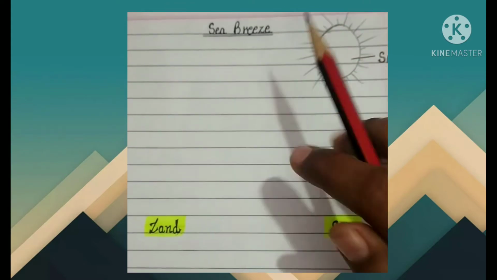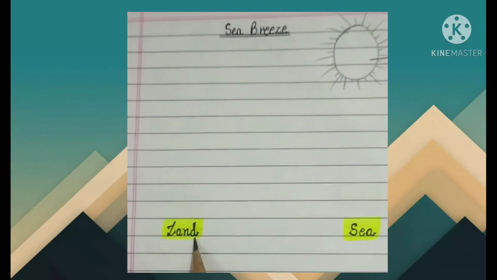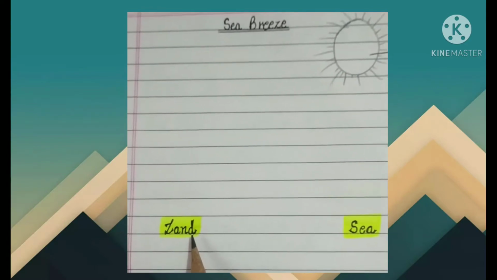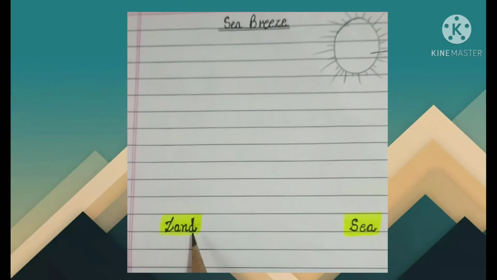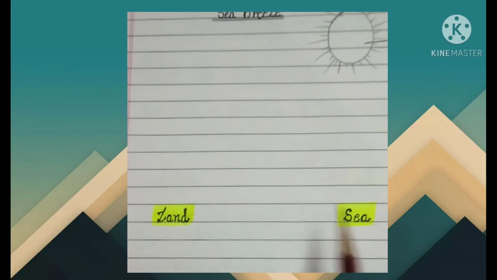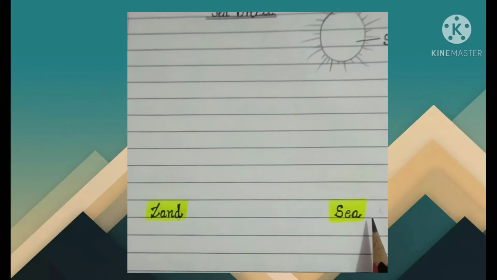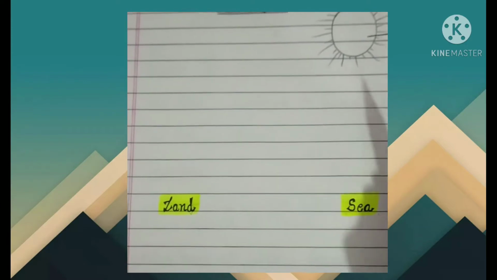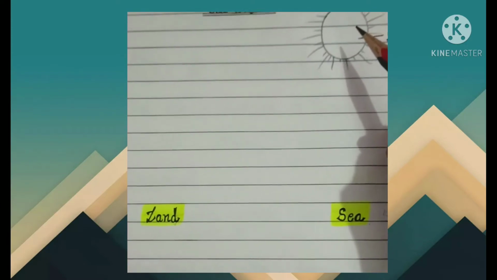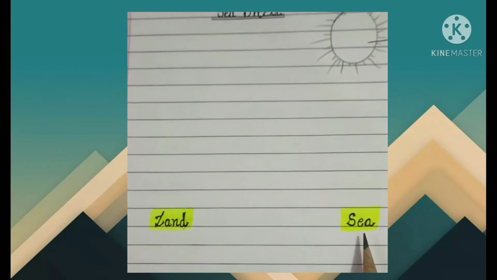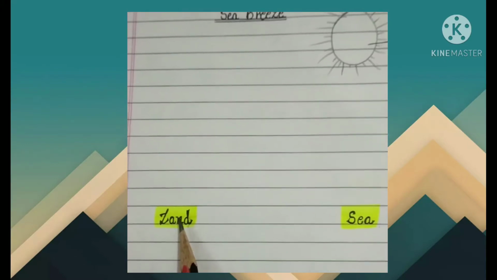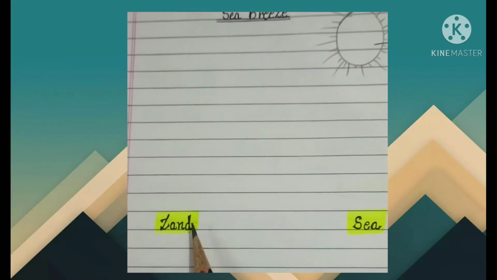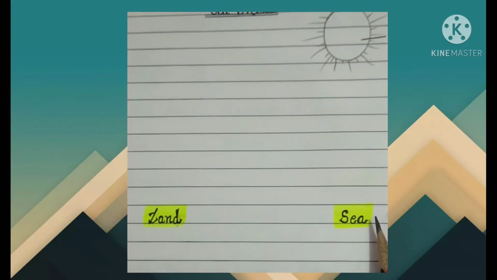Now we know the property that land will not take a long time to heat up, but as compared to the land, the sea will take a longer time to heat up. I hope I'm clear. As the rays of the sun fall on the land and the sea, land will not take that much time to heat up, but sea will take longer.